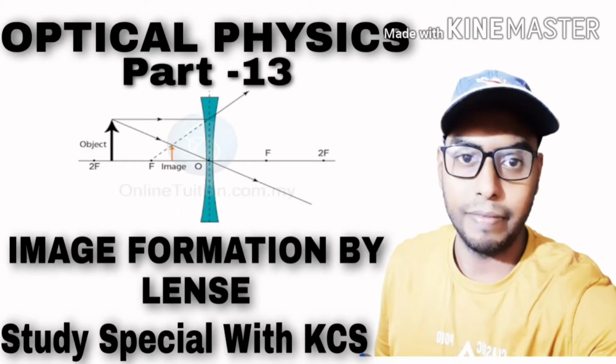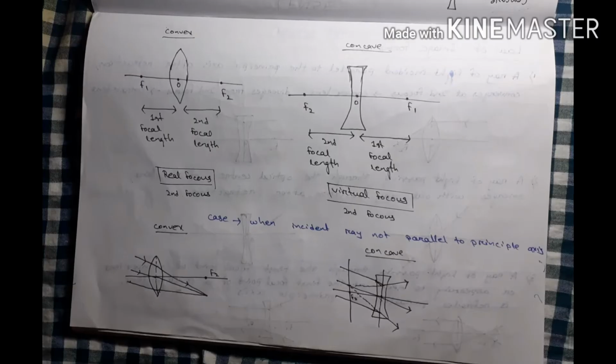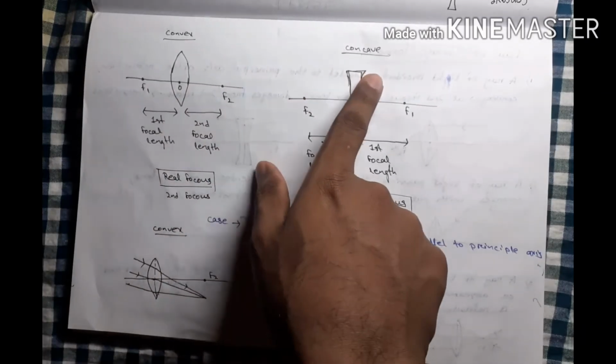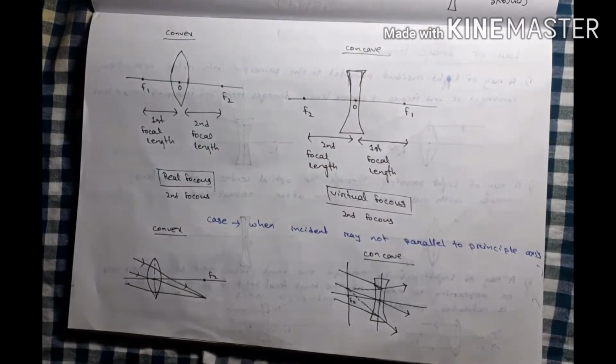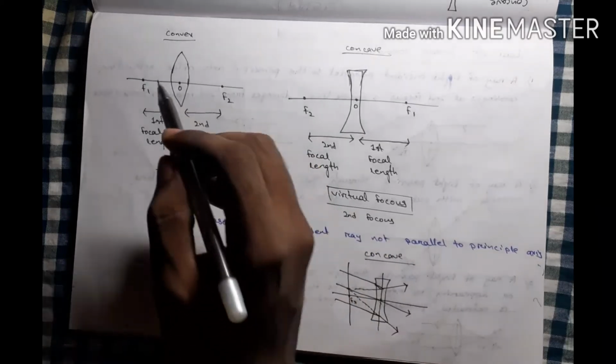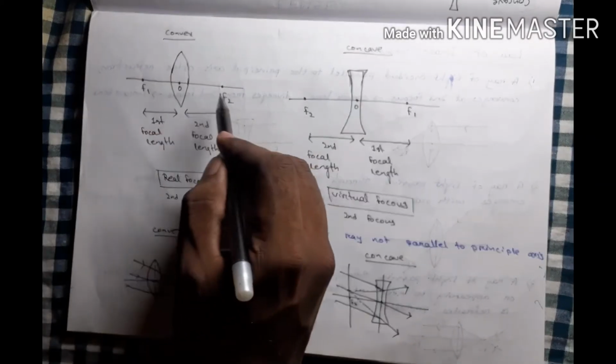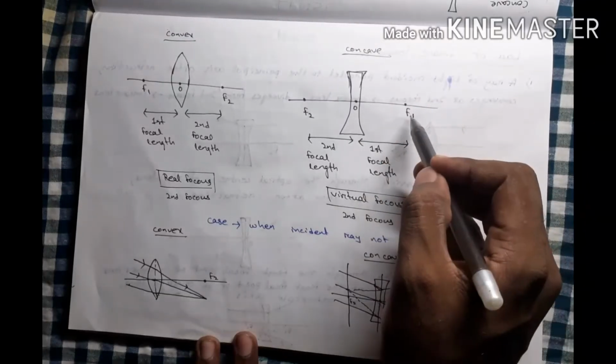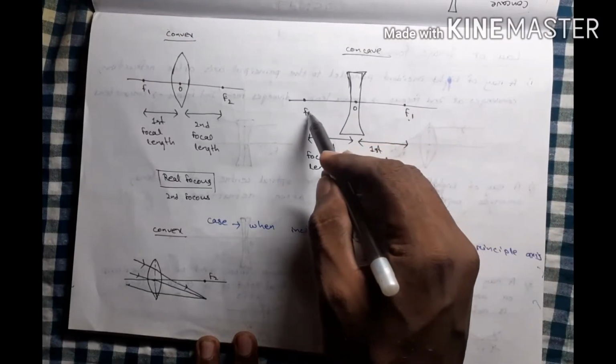Let's start our topic, image formation by lenses and its ray diagram. Here is our convex and here is our concave. In the previous class, I said that this is our f1 and this is our f2 for convex. For concave, this is our f1 and this is our f2.